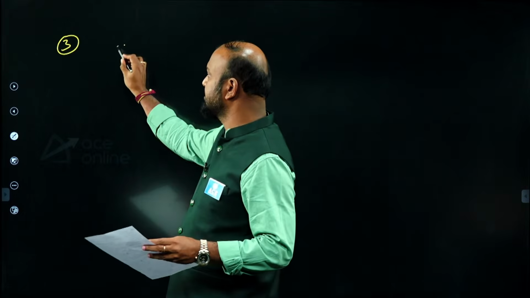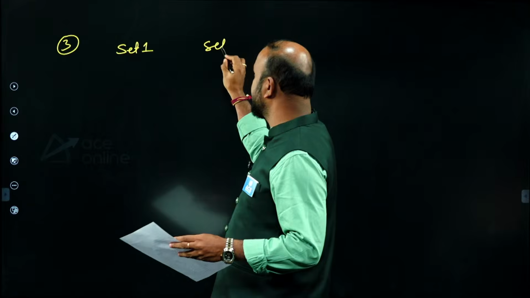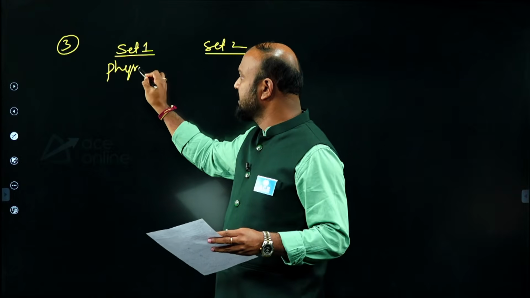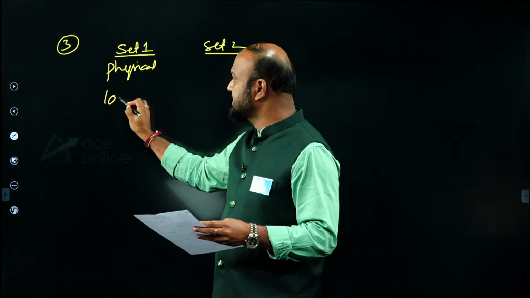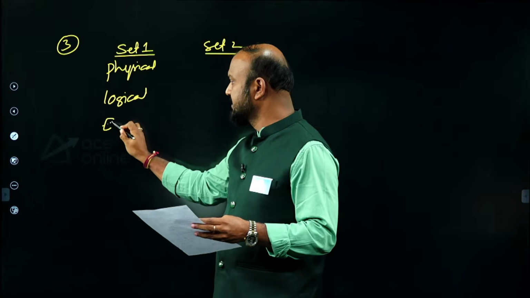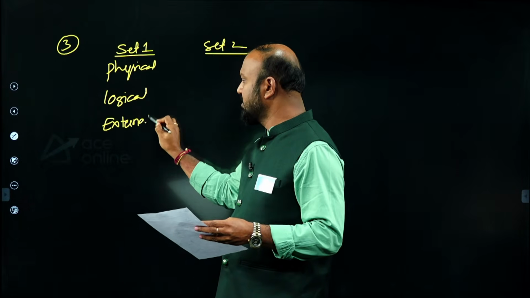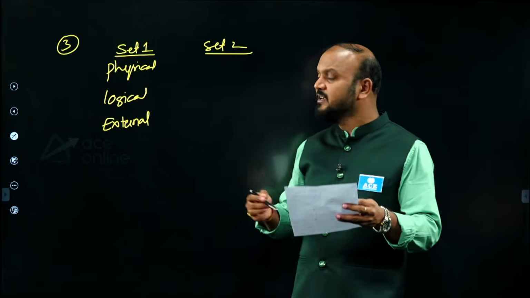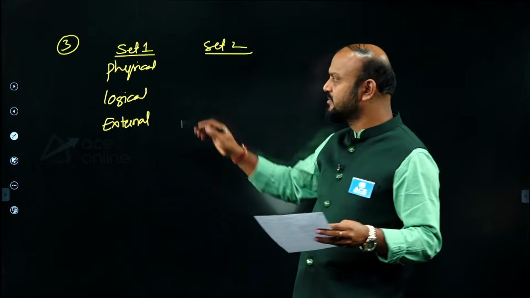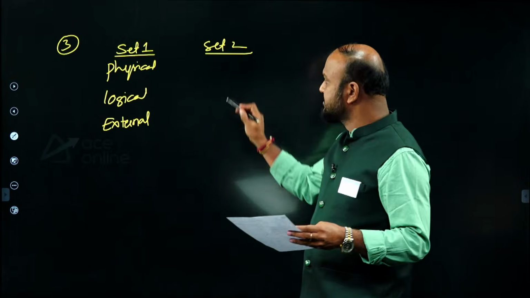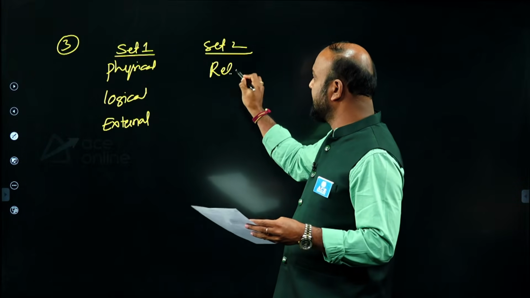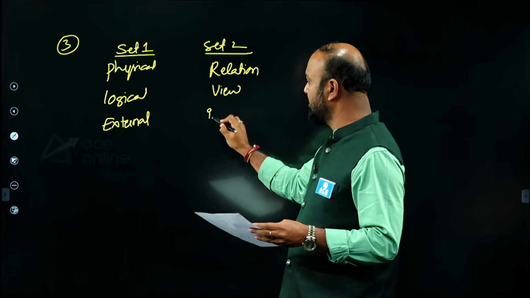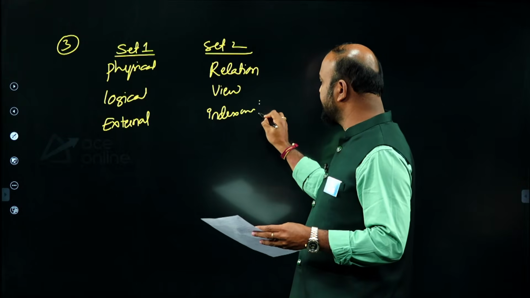There are two sets given, set 1 and set 2. Set 1 gives the physical schema, logical schema and external schema, something like that. Or we can call them the levels of abstraction: physical abstraction, logical abstraction, external abstraction. Physical, logical, external is given. And set 2 gives relation, meaning the relational model, or view, or index, and file organization.